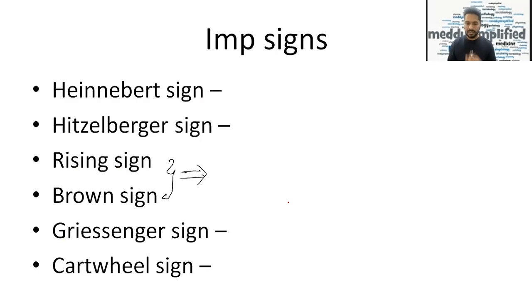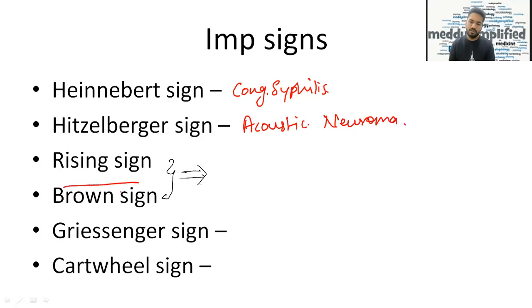Now, important signs which I want you guys to remember: Hennebert sign is seen in congenital syphilis. Hitselberger sign is seen in acoustic neuroma. Rising sun sign and Brown sign, both are seen in glomus jugulare.